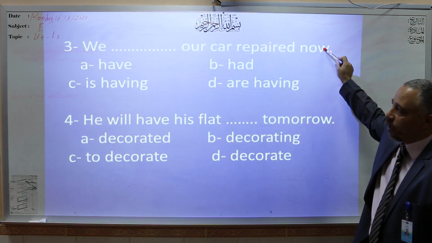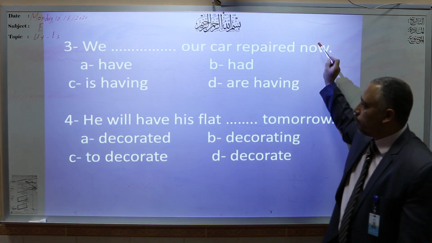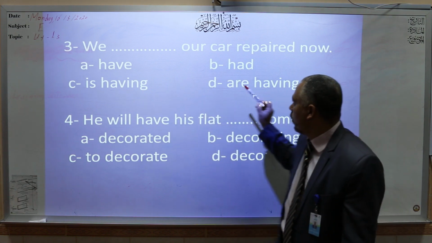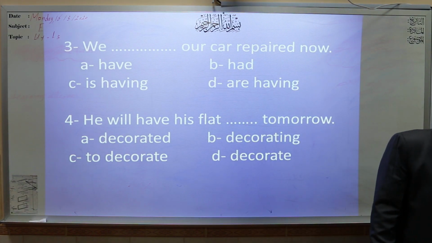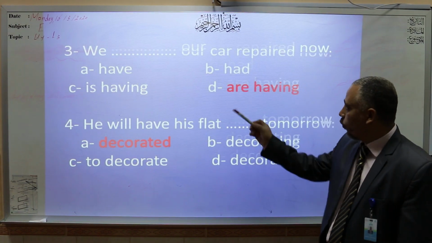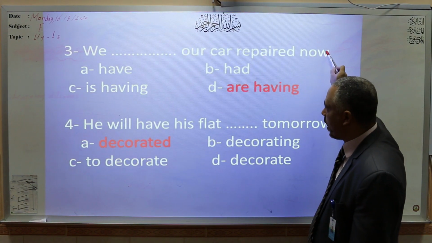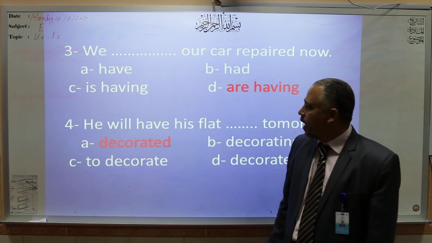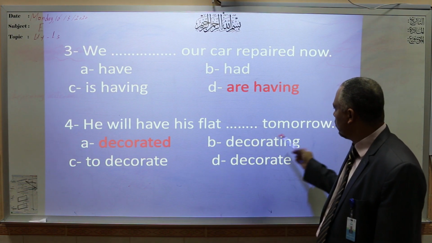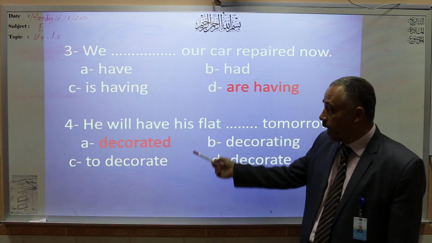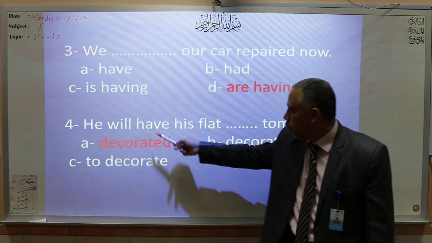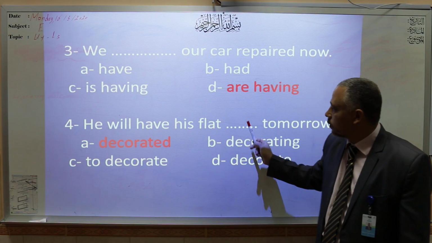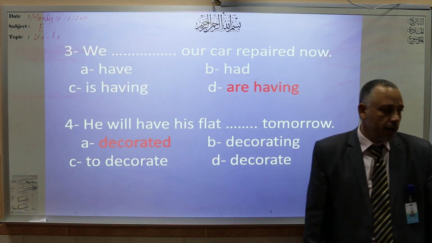Now, so we should choose the present progressive: is having or are having. That's good, are having. We are having. Now, he will have his flat ___ tomorrow: decorated. Will have, future will, the object, the past participle: decorated.